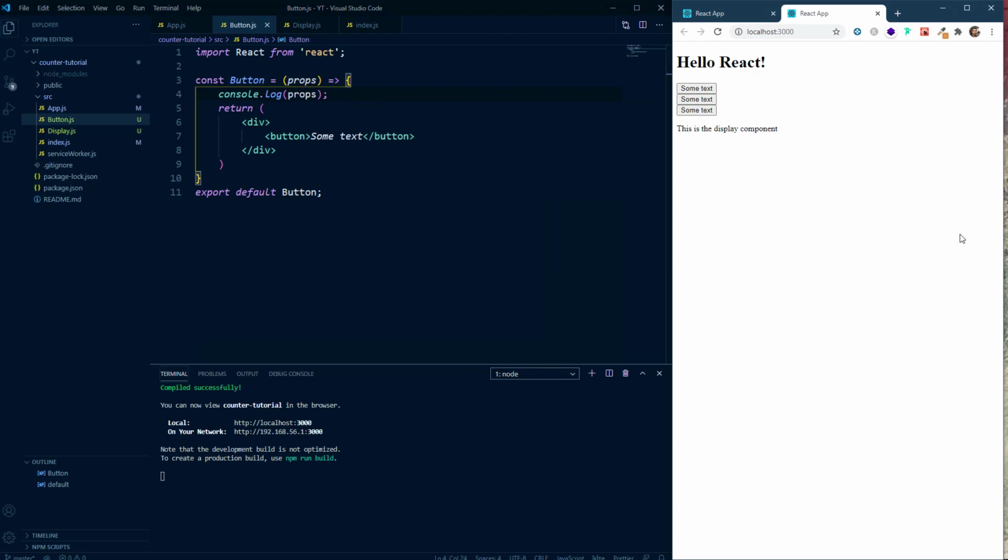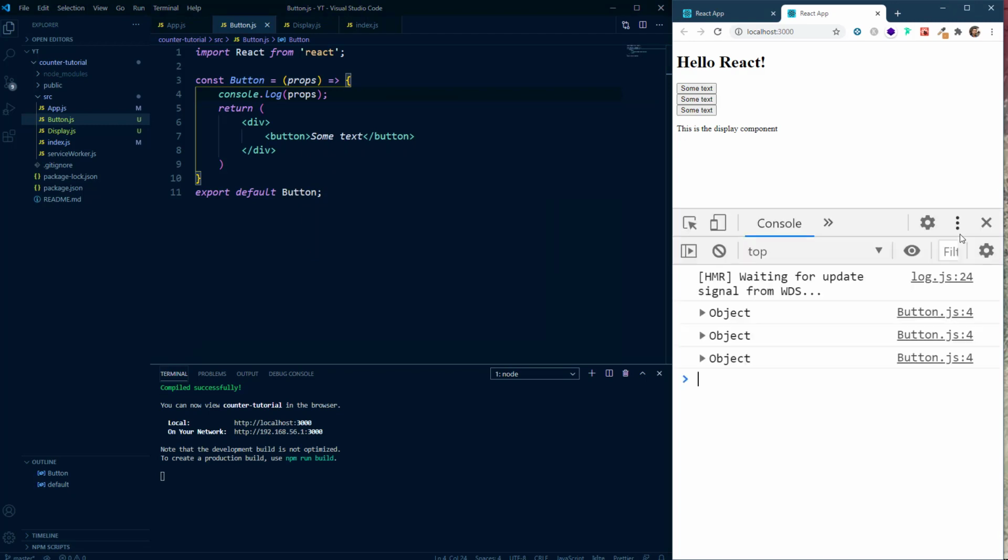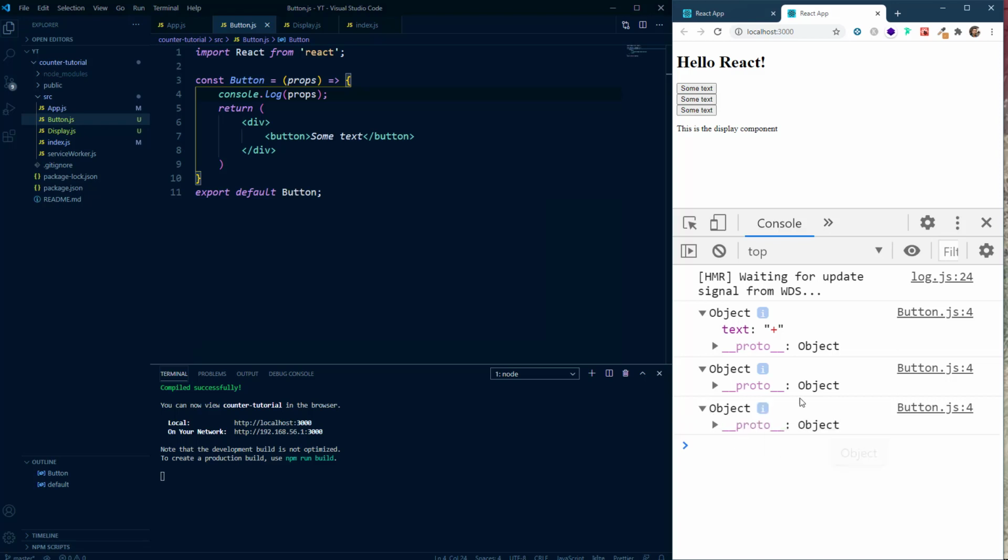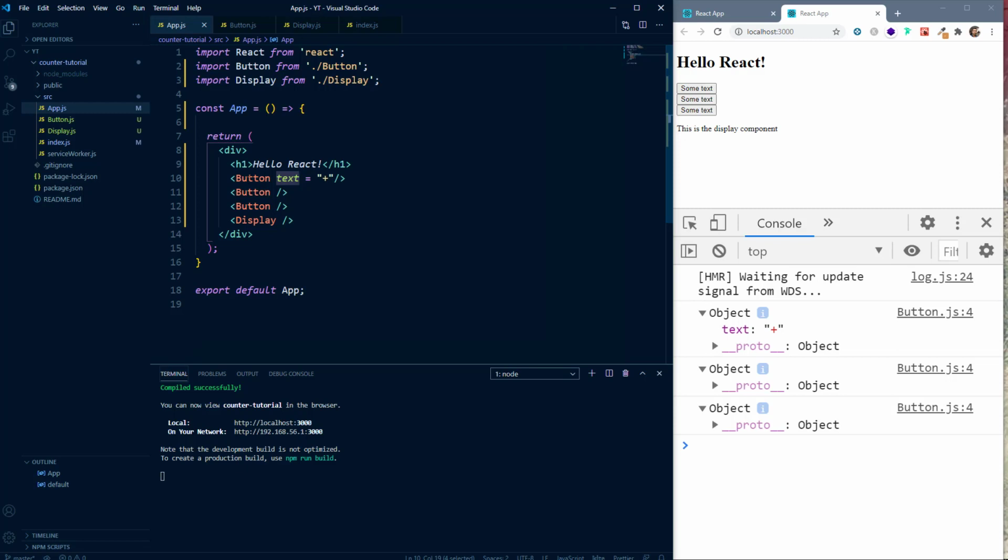If I open the developer tools in Chrome browser, you can see that we have got three objects, and inside the first object we have a text property, and these two objects are empty because in our app.js we are only passing the text prop in the first component and the rest of the two components are empty.